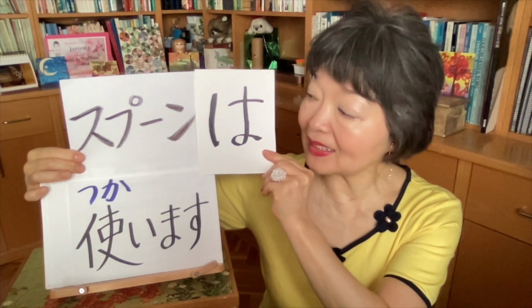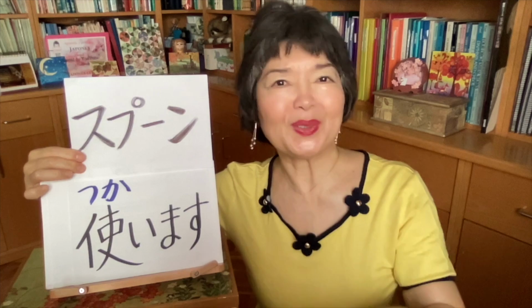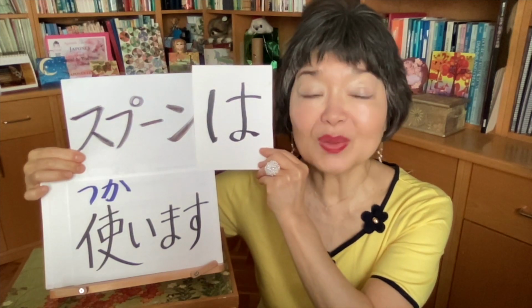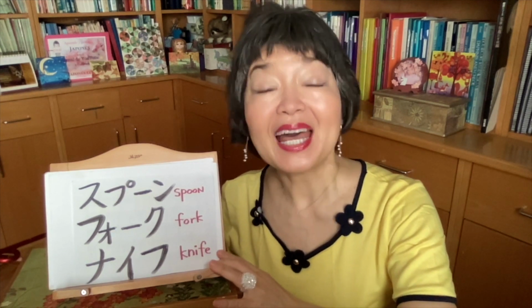I'm emphasizing spoon. It means spoon? No, we're not going to use it. So this は is for emphasis. We can change を to は. Other words such as fork and knife are very easy for you because these words come from English.